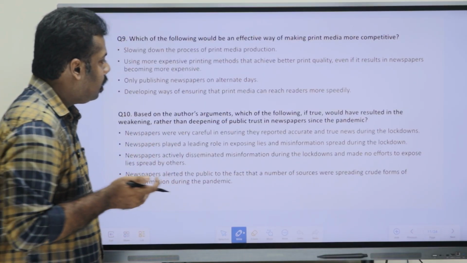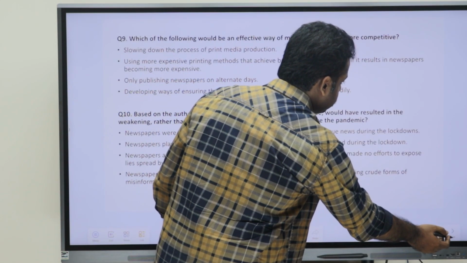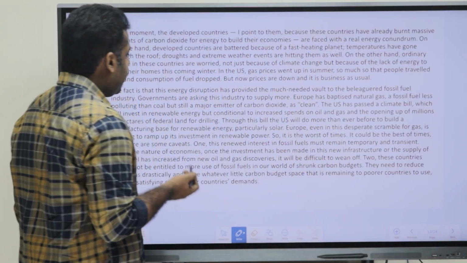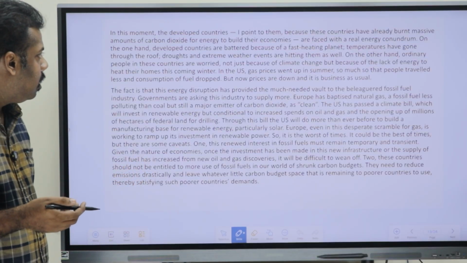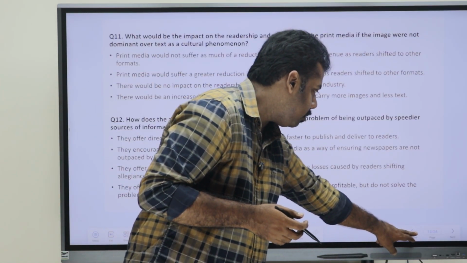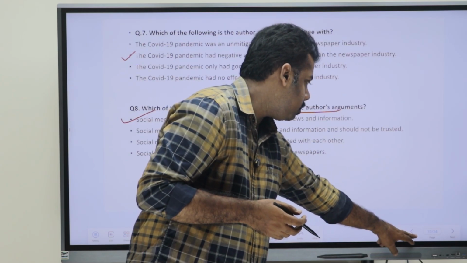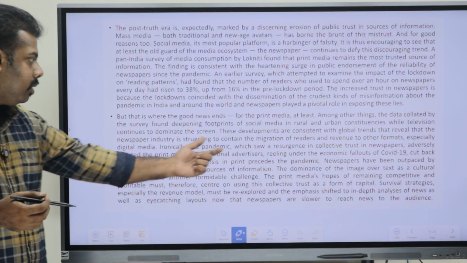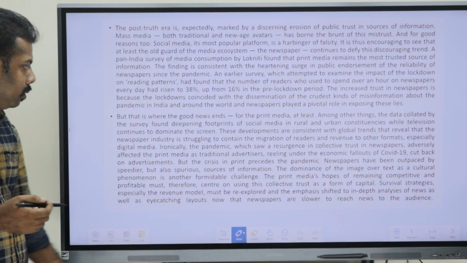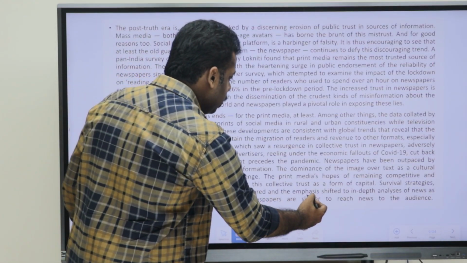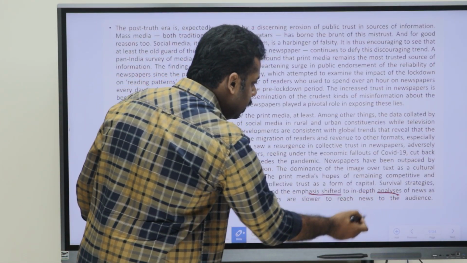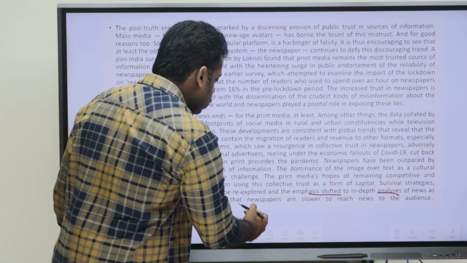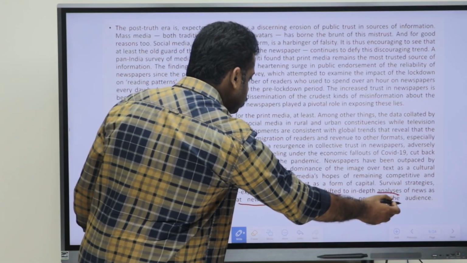Now if we go to the passage once again. In the last part of the passage they have told about it. So what could be done? Survival strategies, especially the revenue model, must be re-explored and emphasis should be shifted to in-depth analysis of the news, as well as eye-catching layouts, now that newspapers are slower to reach news to the audience.